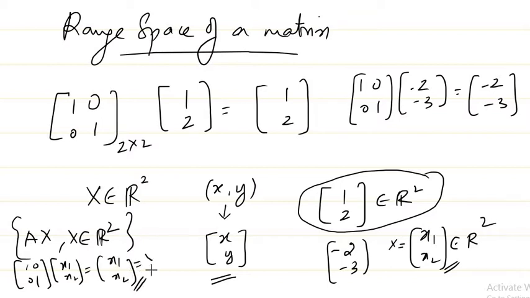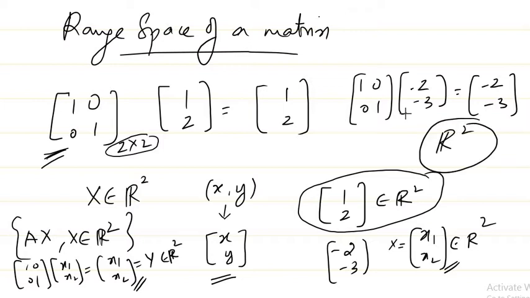That means these are our y's, right? Y's in R2. There it was Rm, here it is R2, because in our case we have taken a 2 by 2 matrix. So we have found the range space of this matrix. It is nothing but all of R2, right? If you give x1 x2, then the same x1 x2 is available in our range also. So if I consider the range space of this particular matrix, I can say it is nothing but R2 itself. So this is a simple example of how we can find the range space of a matrix.